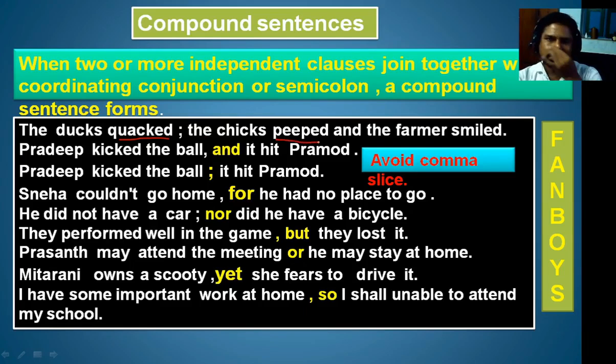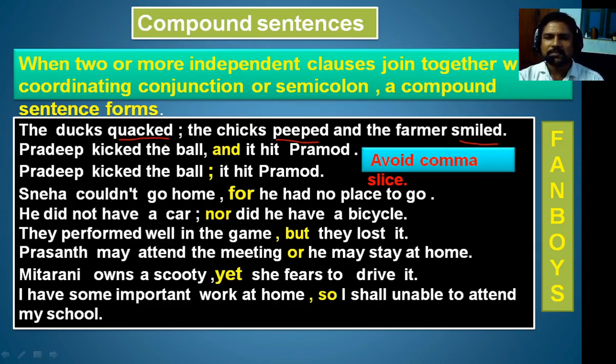Subject and verb make a clause. The farmer smiled: the farmer is the subject, smiled is the verb, and we can call it the predicate. Therefore, here also we find a subject and a predicate, or a subject and verb. So this sentence has three clauses, because there are three subjects and verbs.